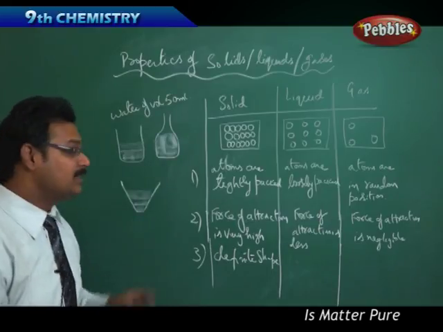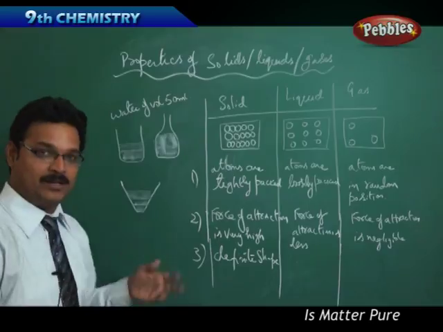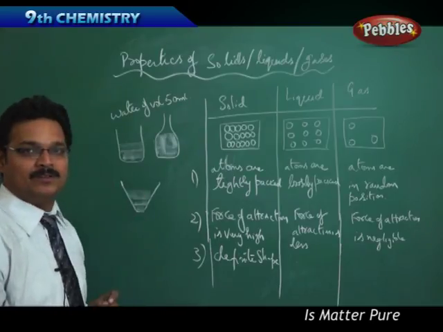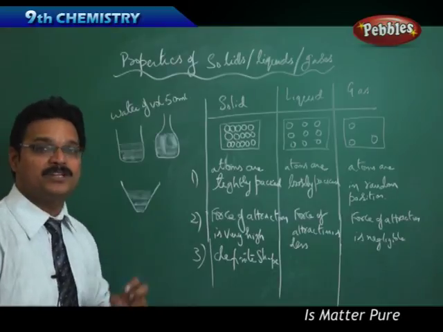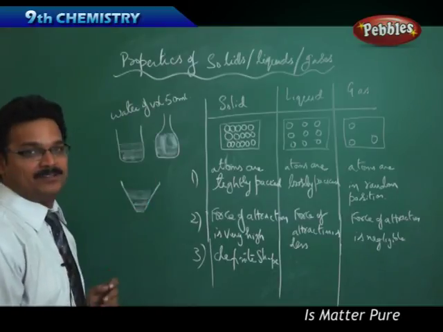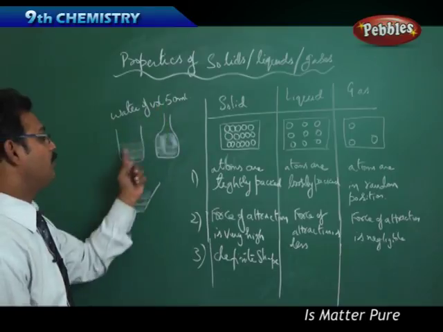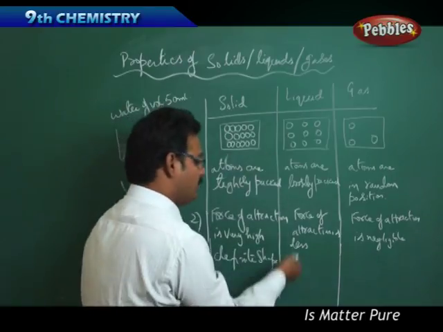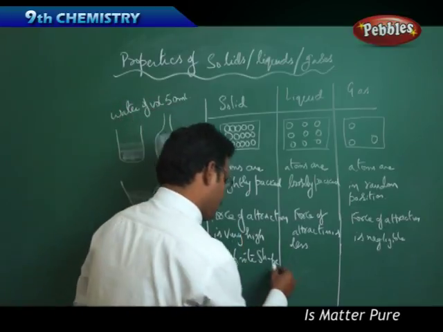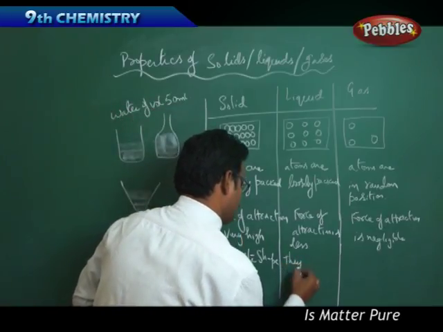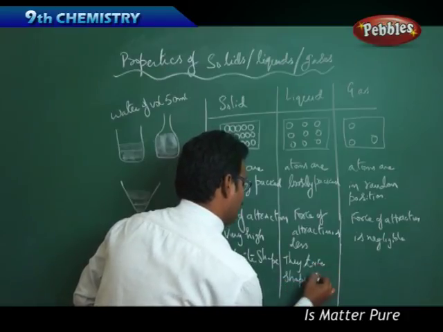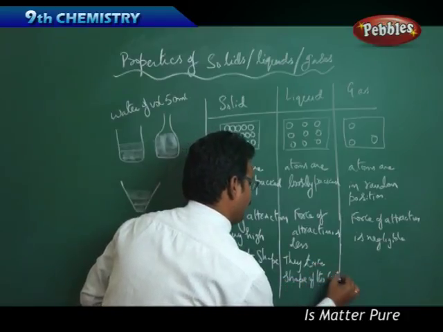So it tells that liquids, like water, will take the shape of the container. So that means they do not have a definite shape. They will take the shape of the container. But volume is always the same. They have fixed volume. So under the liquid column, I can say that they take the shape of the container.